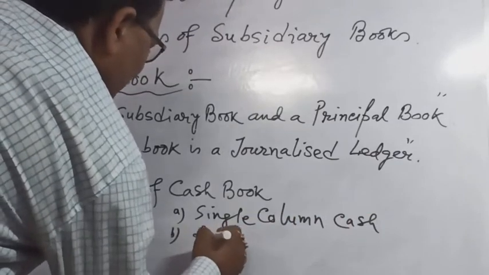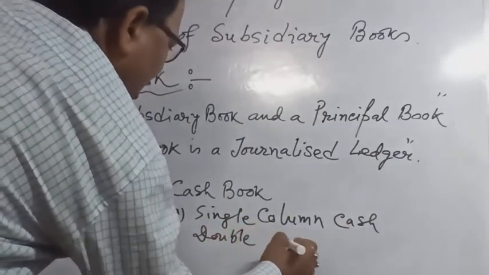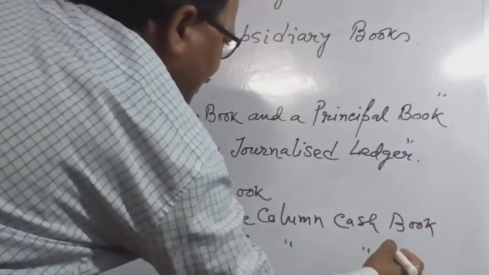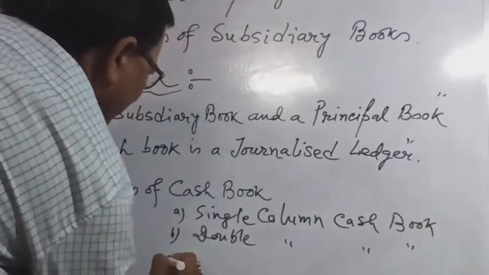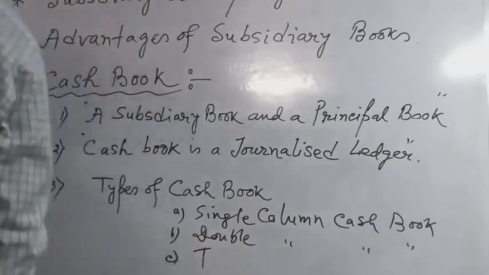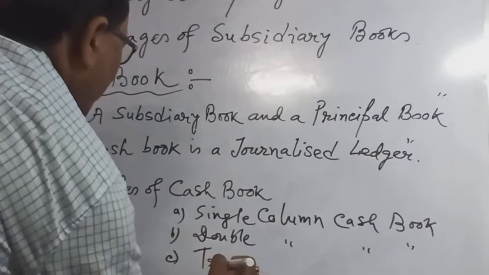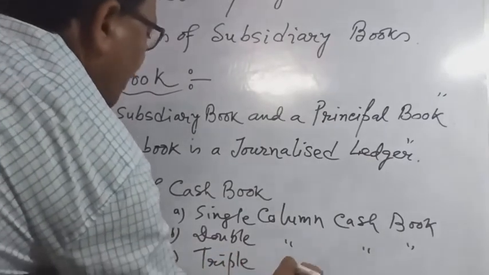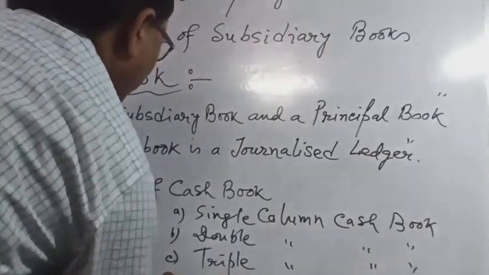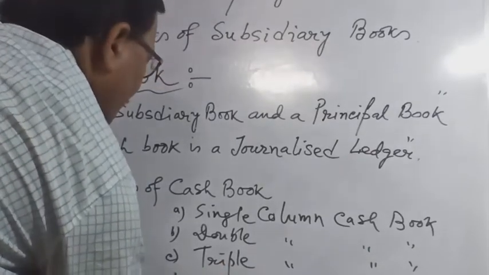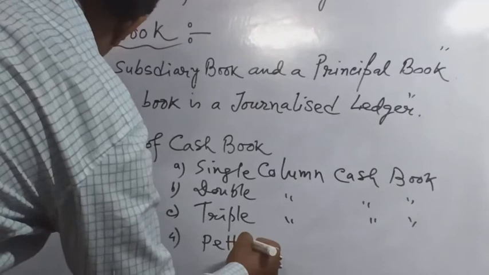Number two, double column cash book. Number three, triple column cash book, or three column cash book. And number four, petty cash book.